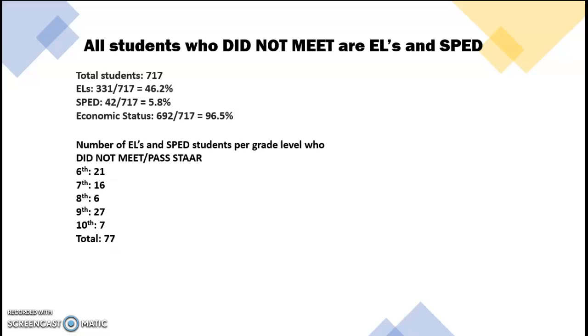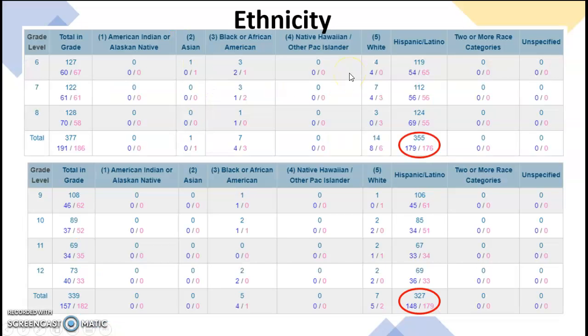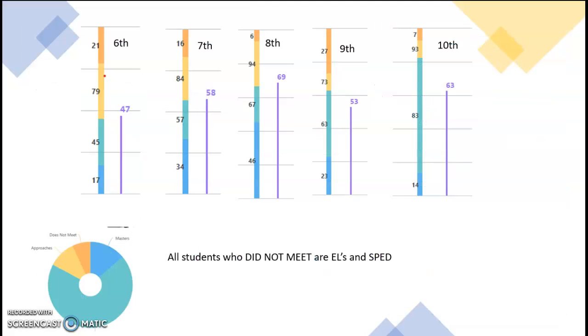This becomes a disservice to our students, and this is data that we need to understand, because if we have students who are not able to pass, we are starting to see a trend. The trend here is that it is our Hispanic, Spanish-speaking students who are struggling the most and are not able to pass. This is a total of 4 students who, over the past 3 years, are now entering seniors, and are not able to pass a STAAR assessment for English.